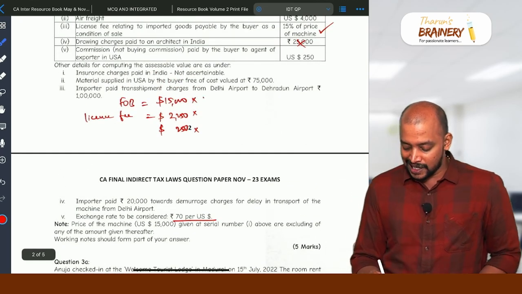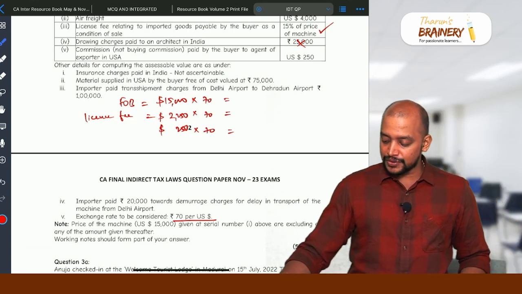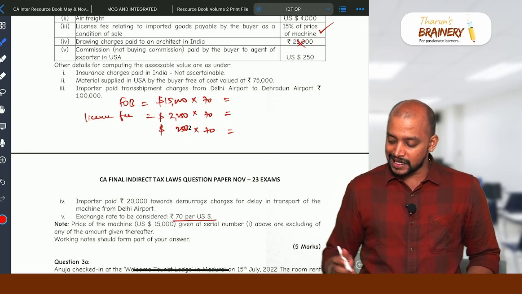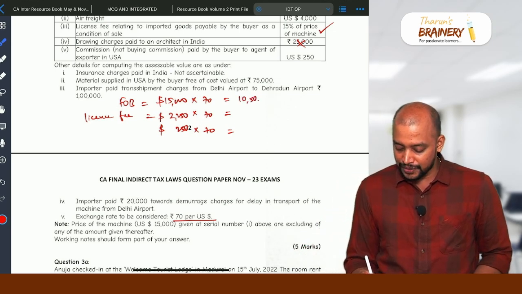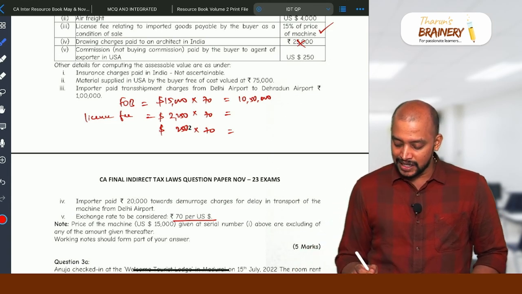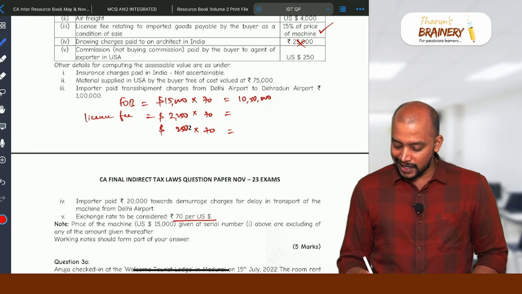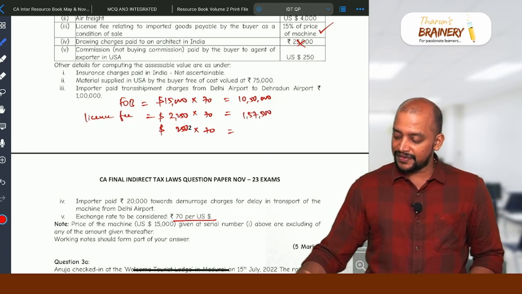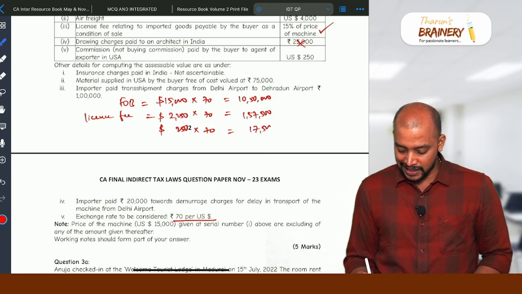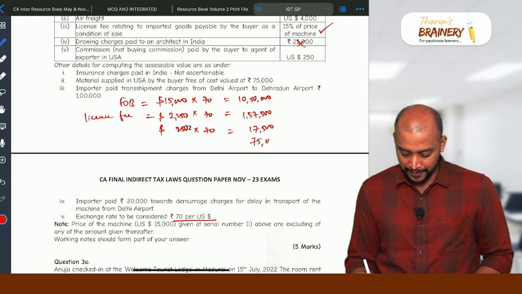So therefore we will take 70 rupees, and that will come to, so $15,000 into 70, so 10,50,000, and 2,250 into 70, that is 1,57,500. Then 250 into 70, 17,500, and this material, that material we need to add 75,000.